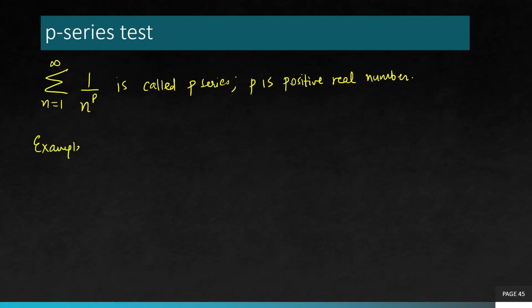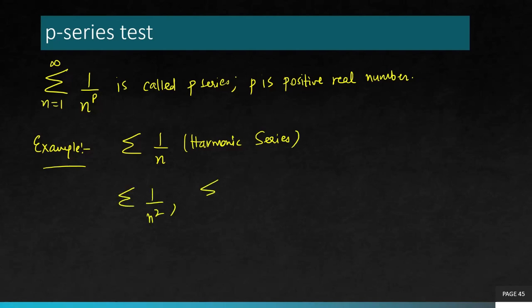Example, very easy to see. You can have summation 1 over n, which we talked about last time. This is the harmonic series. Remember, we introduced this series earlier. 1 over n square, summation 1 over n to the power 4 over 3, 1 over square root n. All of these are P series.